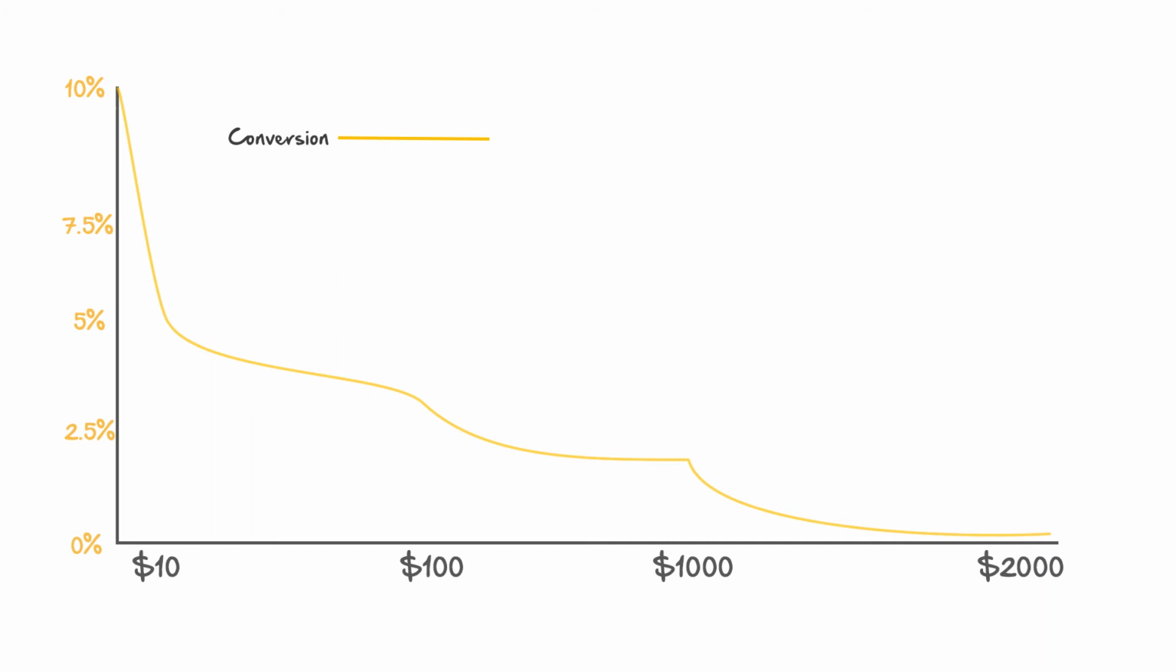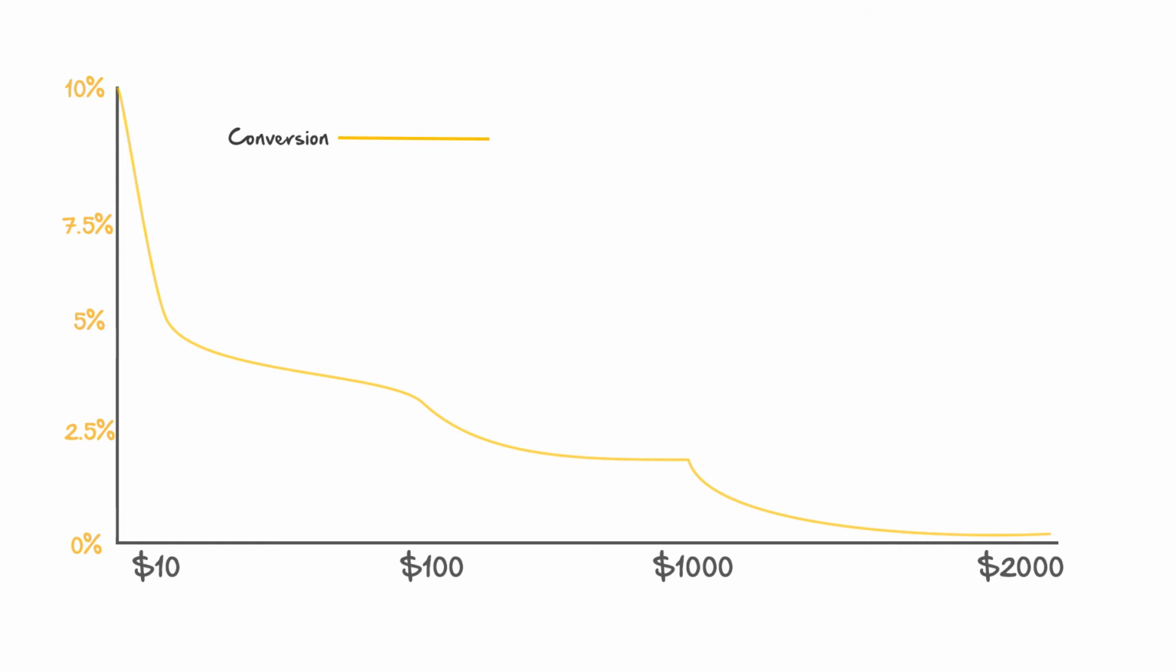But you'll also notice it's not uniform. At certain price points, there's a significant drop in conversion rates. Once we get to the $1,000 price, the curve really drops. The conversion rate, once we get towards that $1,000 price, pretty much falls off a cliff, as you'd expect.